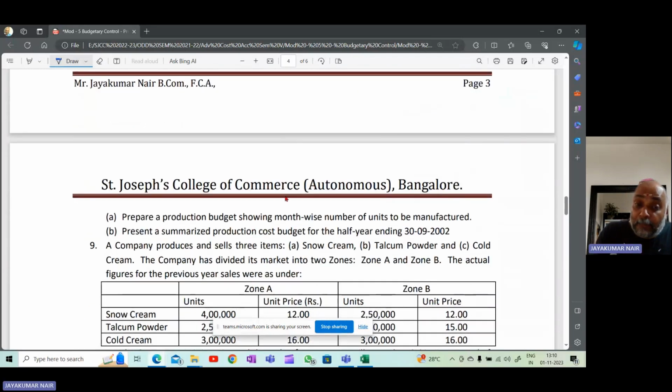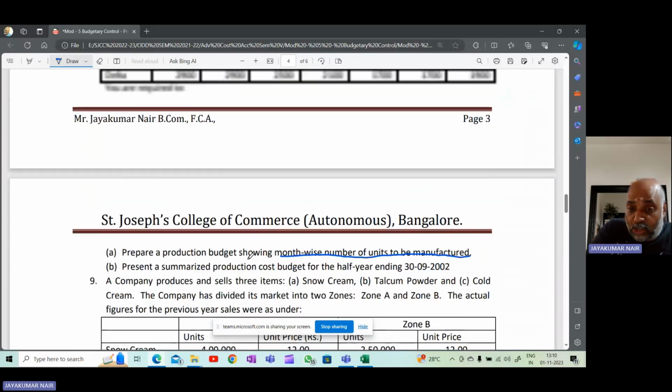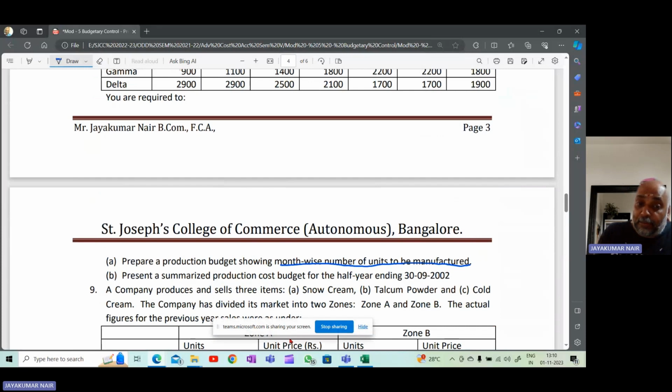And then they are saying prepare a production budget showing month-wise the number of units to be manufactured. So how many units should you manufacture? So we have to prepare the production budget. And then we have to prepare the summarized production cost budget for the half year ending 30th September 2020.